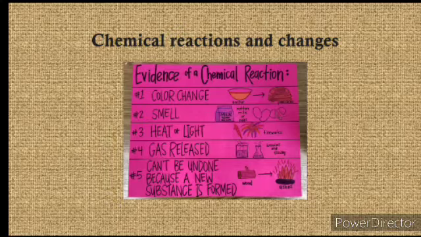Then number 4, gas released, which I have already explained, like the ENO sachet. If you put an ENO sachet in a glass and pour water, you can see the bubbling, and the bubbling happens due to the release of gas. Number 5, it can't be undone because a new substance is formed. So once you put a log of wood into the fire, it will turn into ashes, and once it has turned into ashes, it cannot be reversed back. So it's a permanent or irreversible change.